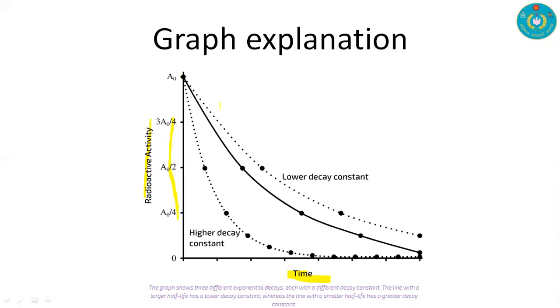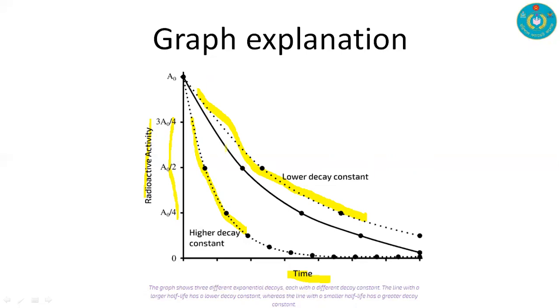If the decay constant is lower, then we get the upper dotted curve, and for a higher decay constant we have this dotted curve, and this is the average of higher and lower decay, the full curve.